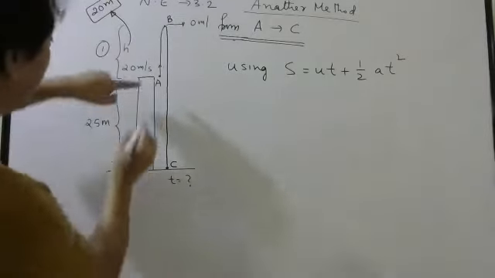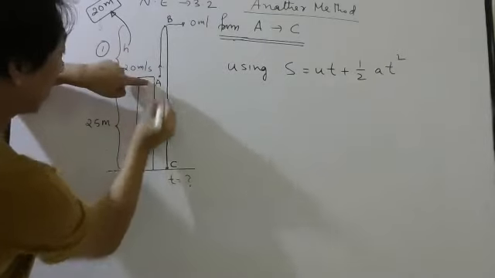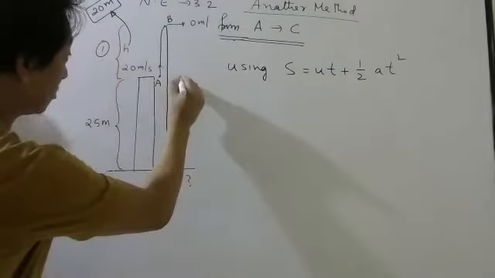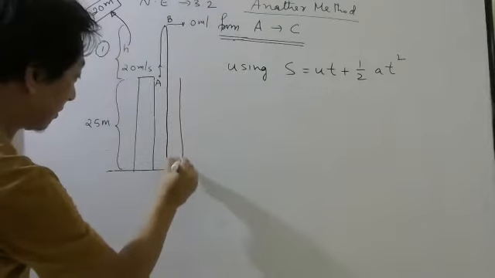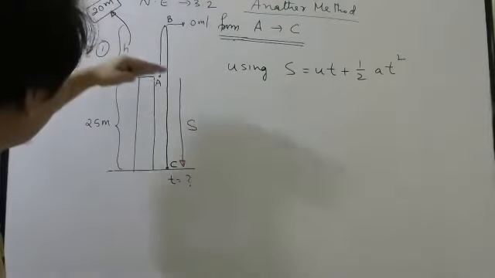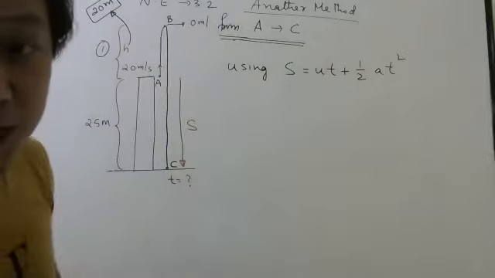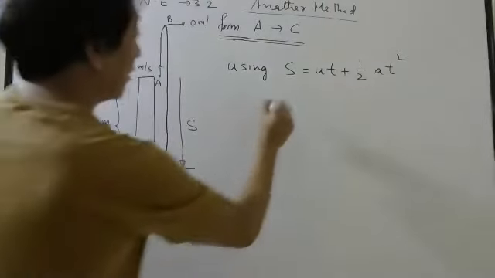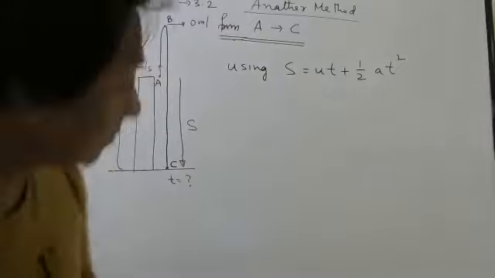25. Everybody understood? This is my initial point. This is my final point. So this will be my displacement. If I apply the equation from A to C, displacement is 25 downwards. So 25.